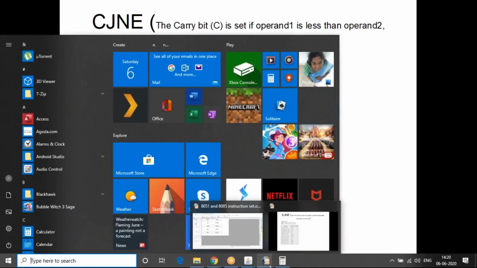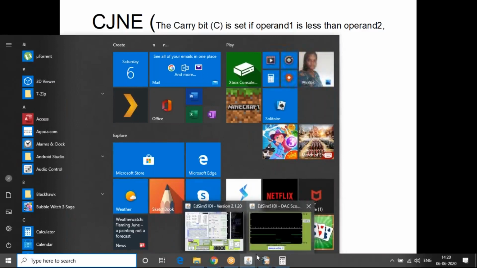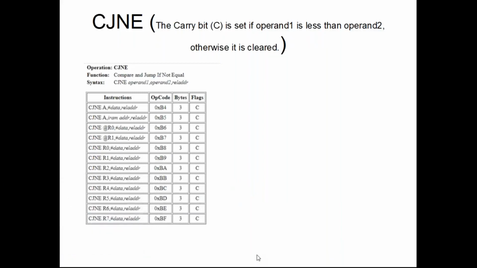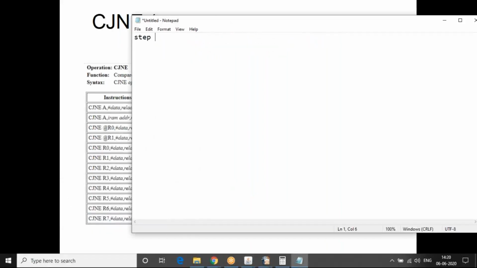So it's like I'll write to a simple notepad file which will be like step 1 do this, step 2 do this, step 3 do this, if it doesn't work go to step 1 again.